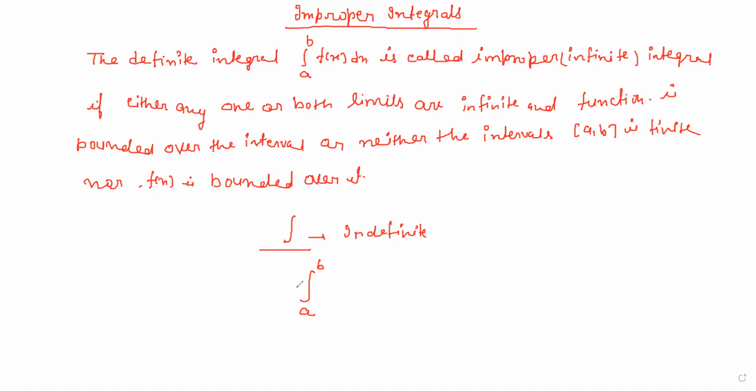I think it is clear to you. So now we go for the next part, which is types of improper integral. Mainly there are two types of improper integral. So now we go for types, or we can say kinds, of improper integral. So the first one is improper integral of the first kind.